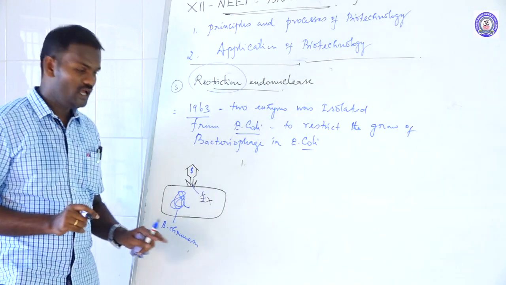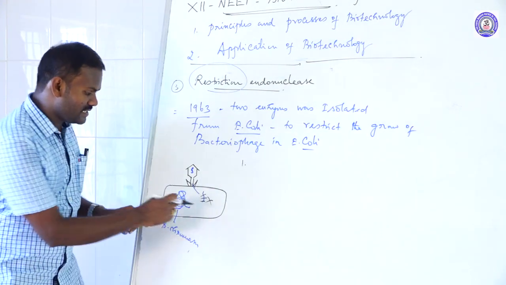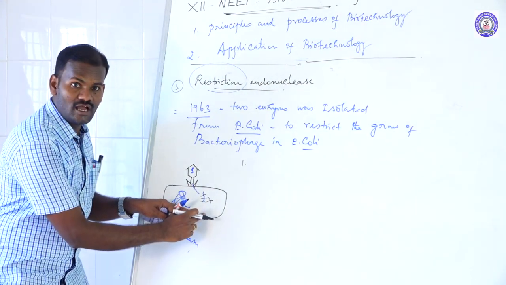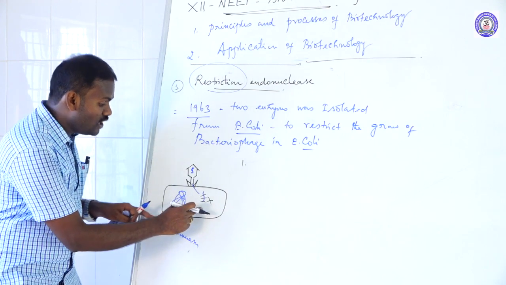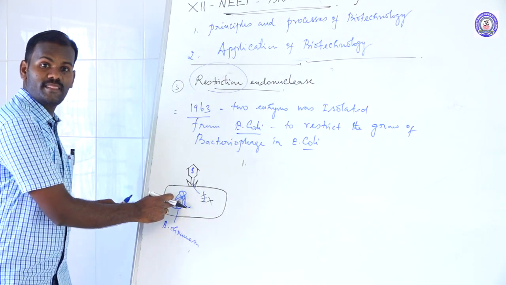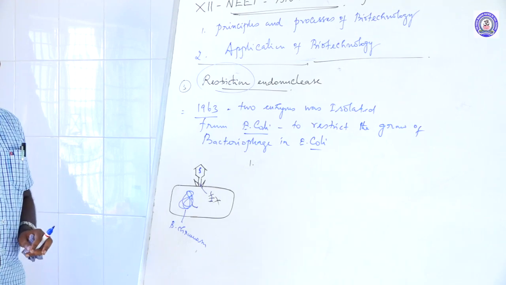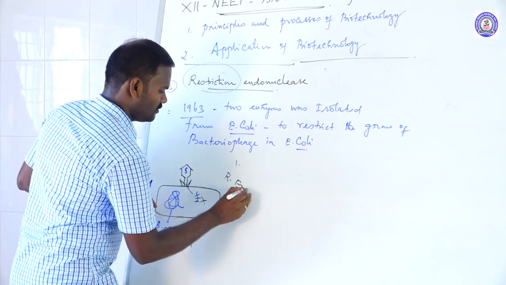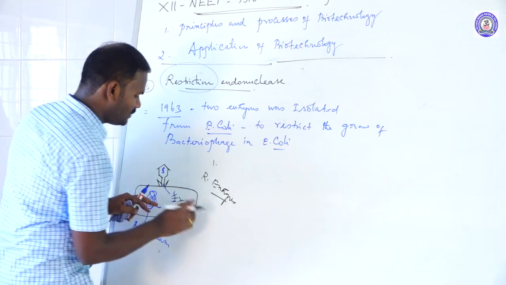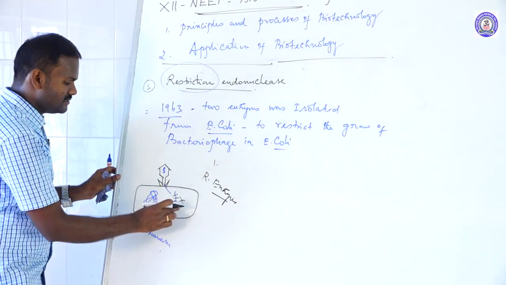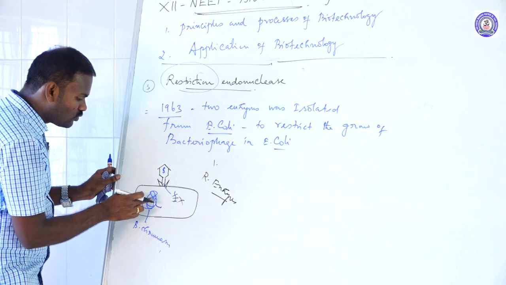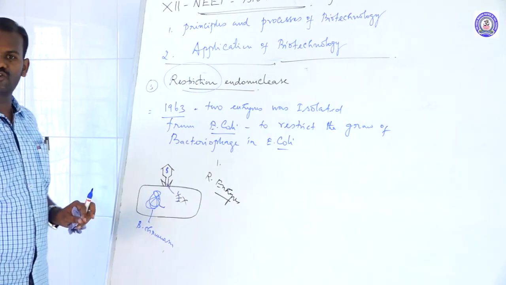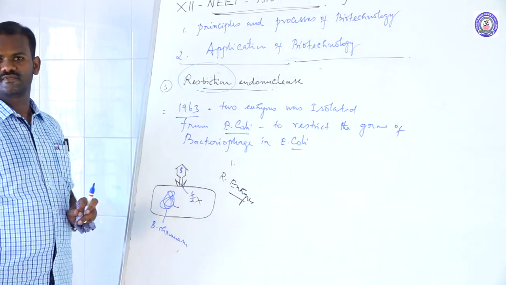Similarly, here is a question: these restriction enzymes are produced by E. coli bacteria, so how do they not affect the genome of the E. coli? The restriction enzymes are produced by E. coli bacteria, but they do not affect the bacterial chromosome.